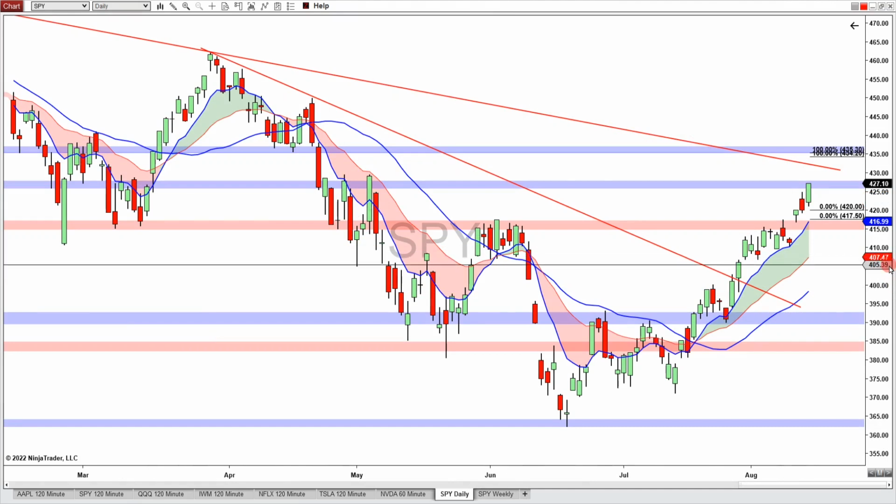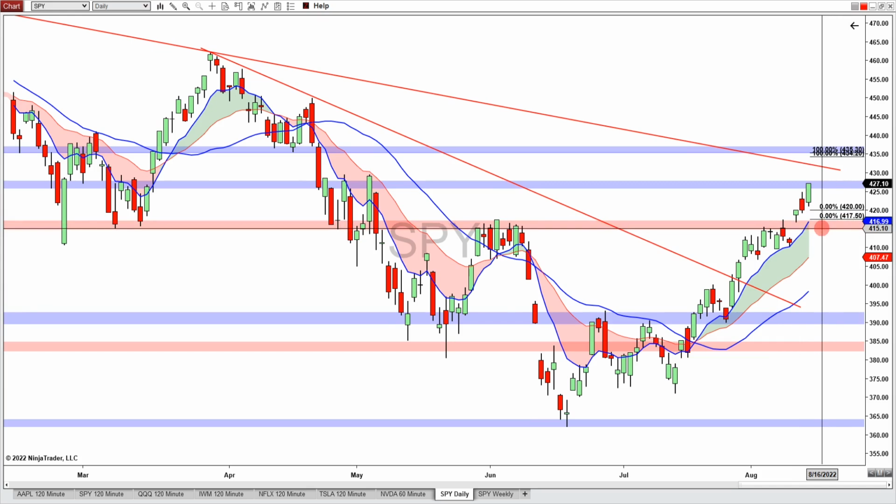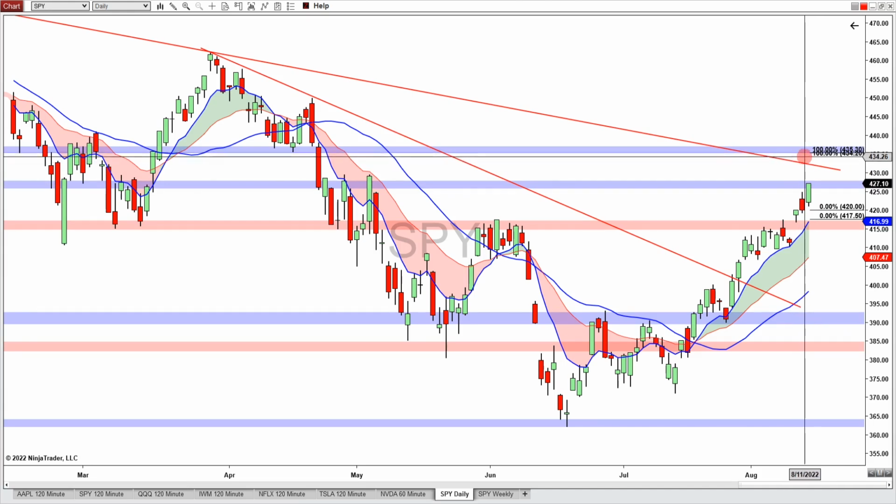Now let's start looking at the daily chart of the SPY. Last week, it has moved above this 415, 417 resistance zone and up to this zone here near the 428 level. The next potential resistance zone to watch is up here at this 435 level, and it is also in confluence with next week's expected move, upper range between 435.30 and 434.20.